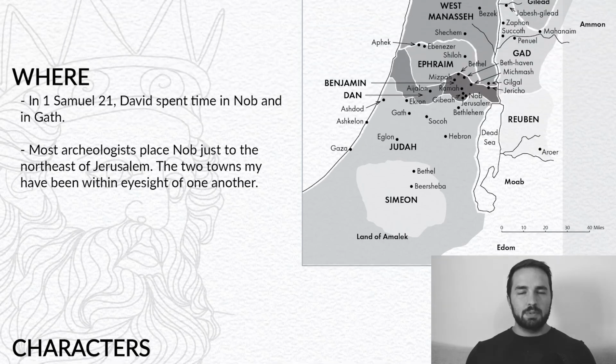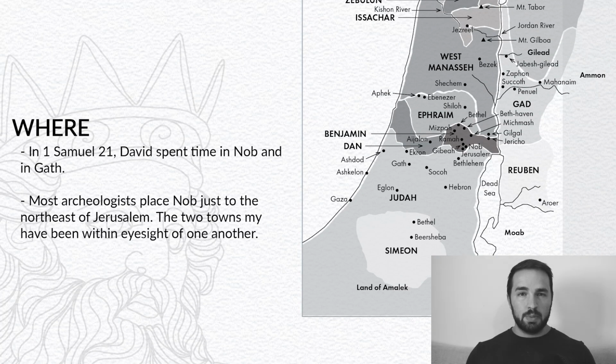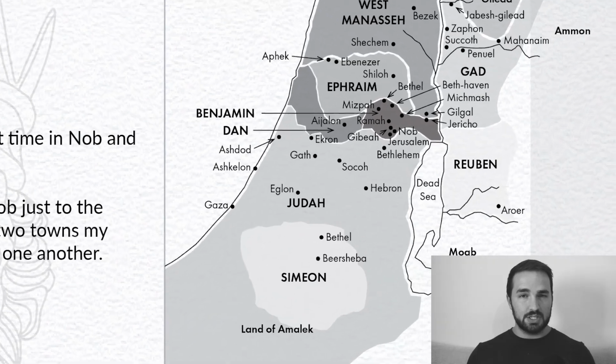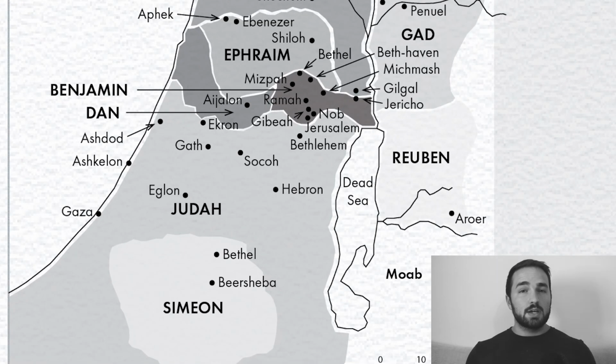And then we go to our map. David is going to spend a short time in Nob, and then he's going to go to Gath, which was a Philistine city. If you remember, Goliath was originally from Gath. Now, most archaeologists place Nob just to the northwest of Jerusalem, and many actually think that the two towns were in eyesight of one another, so very, very close.